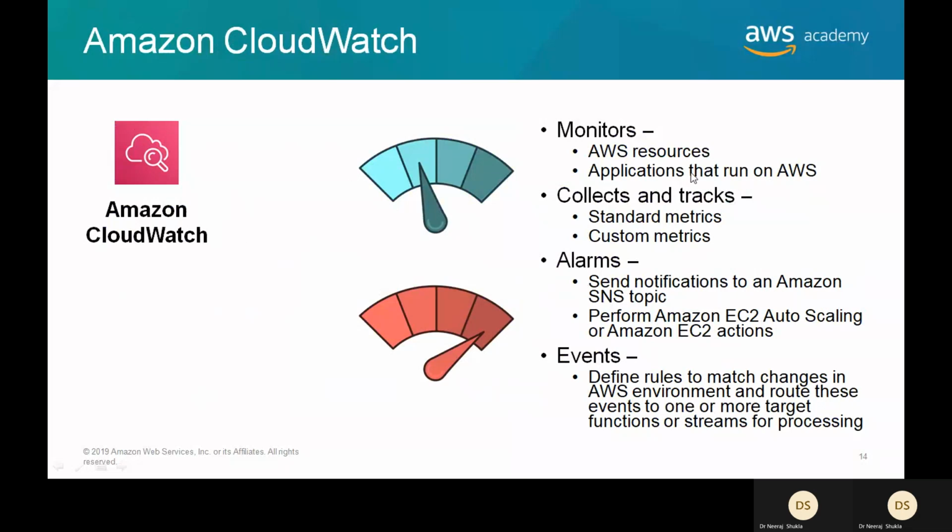It monitors your resources and applications, and it collects and tracks metrics, custom metrics if you want. It alarms you with SNS. It can perform auto scaling. It defines rules to match, and they are done with CloudWatch.